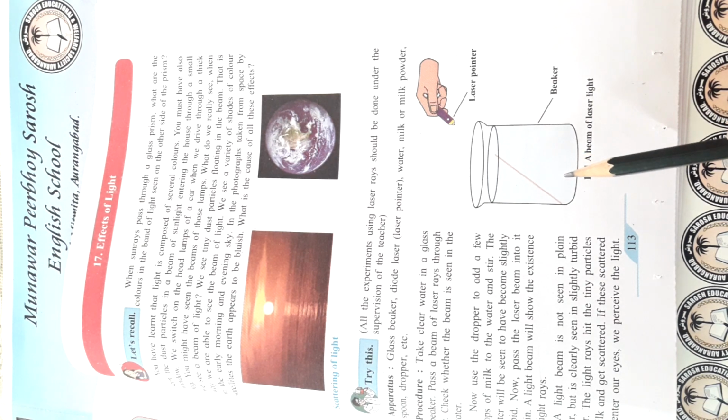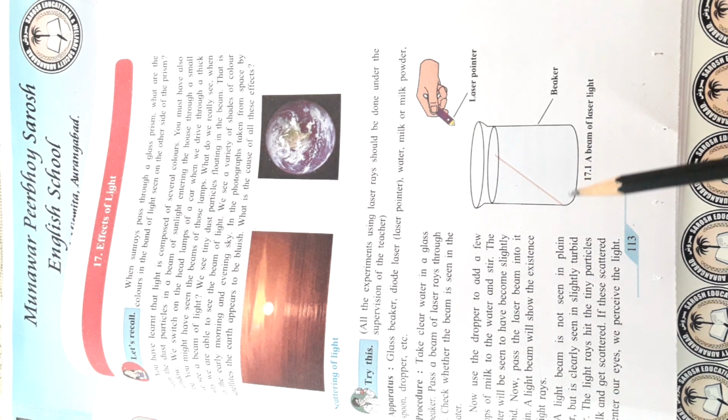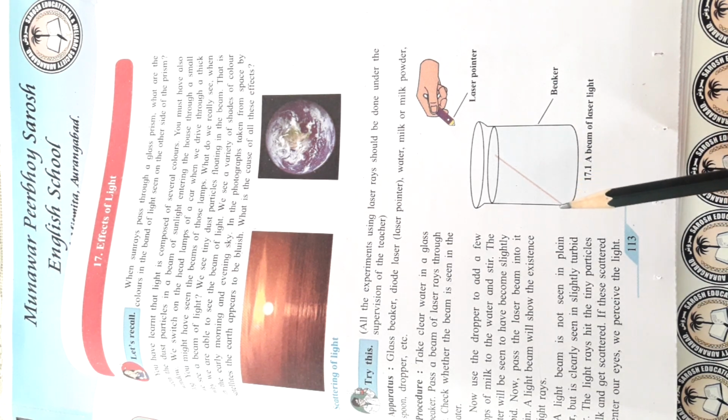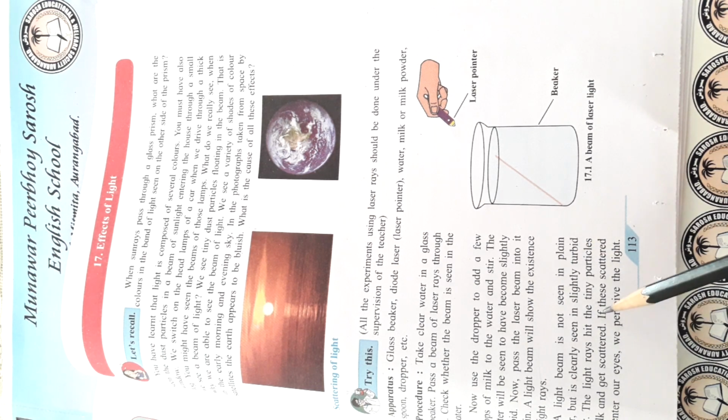This experiment is trying to show that when we take clear water and point a laser pointer towards it, you will not be able to see the light rays. Whereas if you take turbid water, made by adding a few drops of milk, the light rays hit the tiny particles of milk and get scattered.